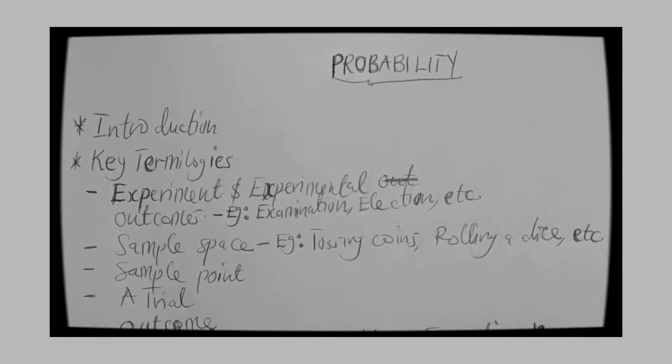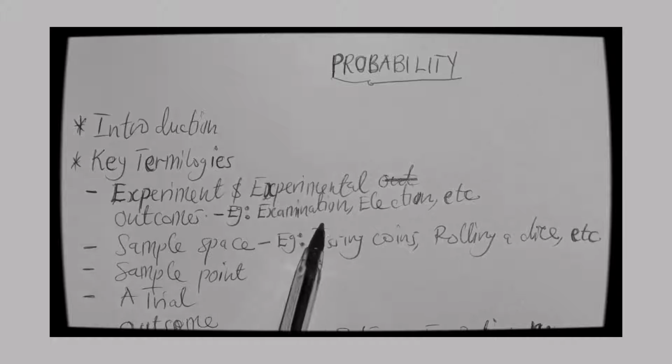So let's say we conduct an examination on statistics for KSB level 100 students. The result will be that either they will pass or they will fail. The process that we go through to generate whether the student passes or fails is what we call an experiment. And the outcomes, what we call experimental outcomes.